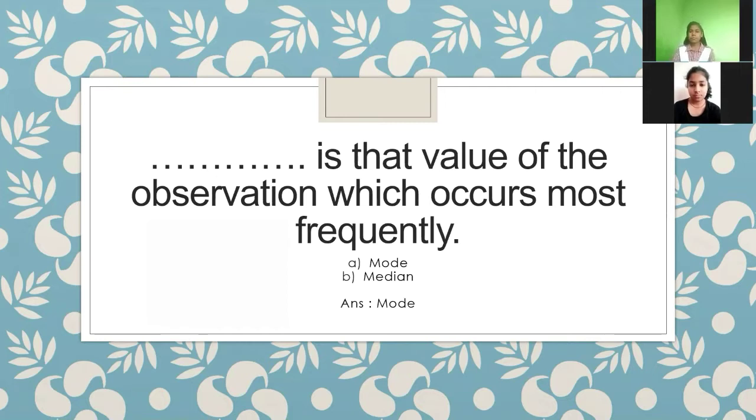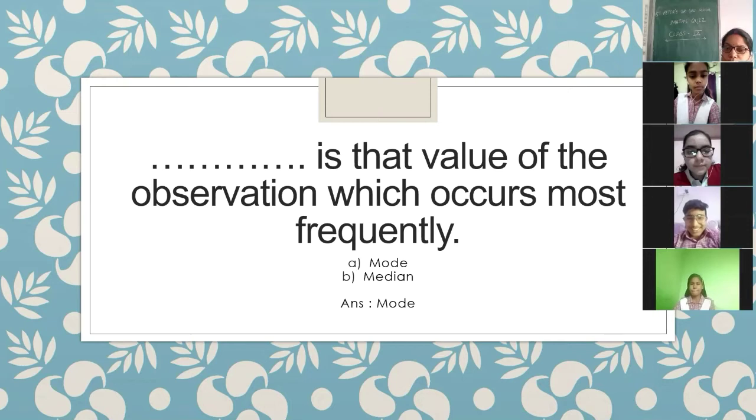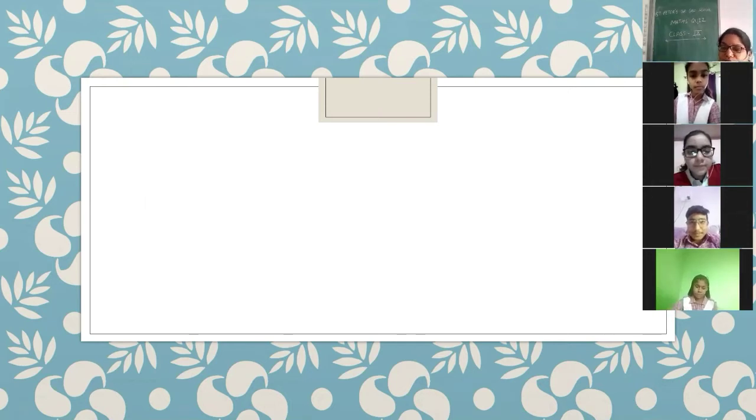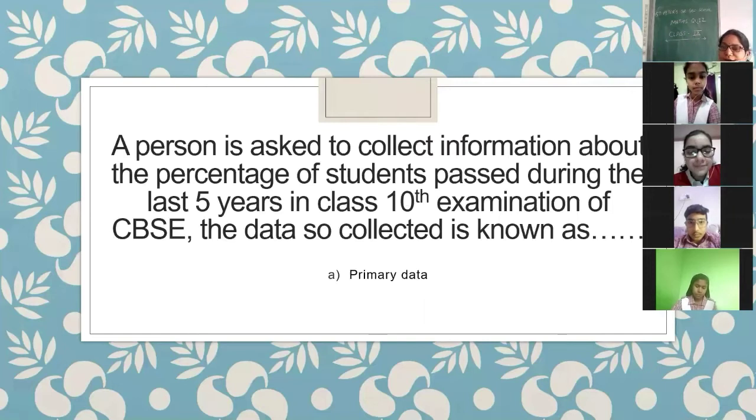Okay, yes, Vedansh. Next question is for you. So it depends on your luck. What is the next question? Just we will check. Okay, here is the question. A person is asked to collect information about the percentage of students passed during the last 5 years in class 10th examination of CBSE.